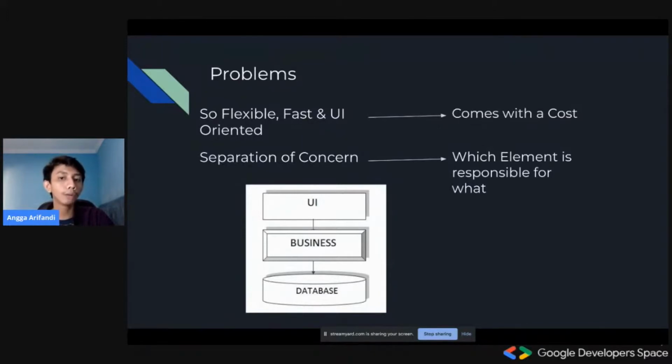I think it can be missed sometimes by a developer inside their apps. In a nutshell, separation of concern is basically which element should be responsible for what. For example, we could separate three elements inside our applications, which are UI, business, and local database. Those three elements should have a concern of themselves, so they wouldn't meddle with each other.